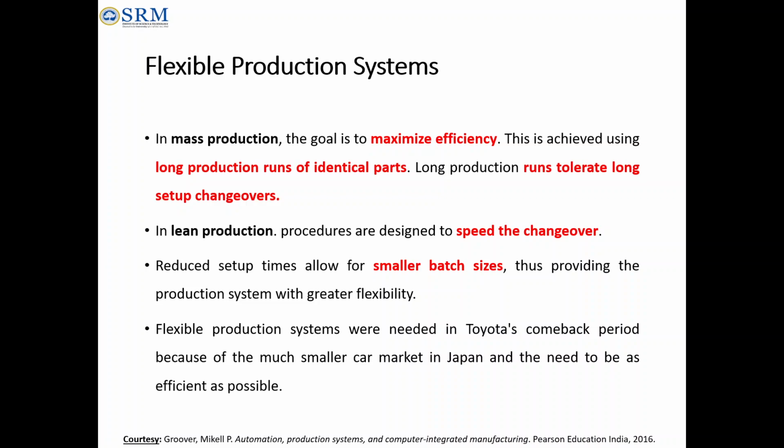But in lean production, we have to design a procedure to change over. We have to do the changeover, because compared to mass production, lean production has small volumes of product, and we are not going to do long production runs. In lean production, we produce small batch sizes for a shorter period only, because components need to be upgraded.